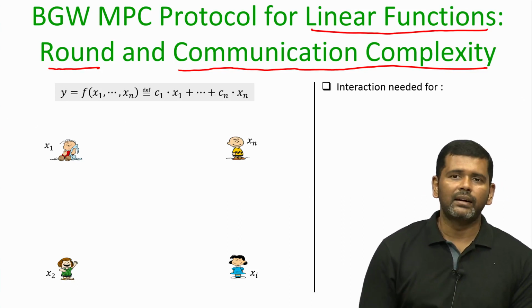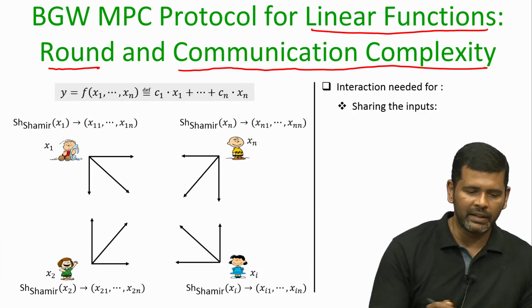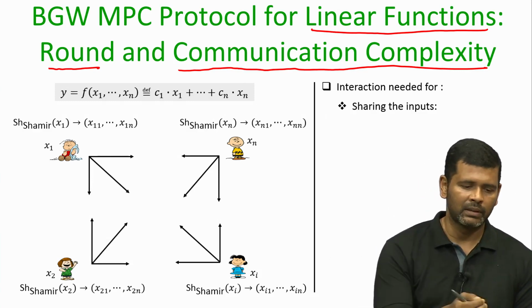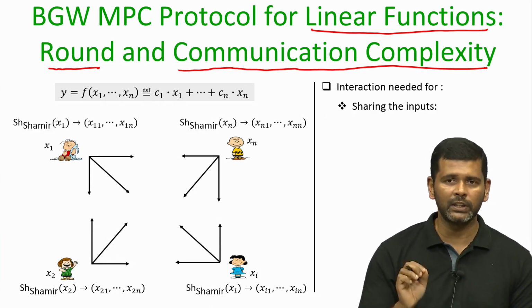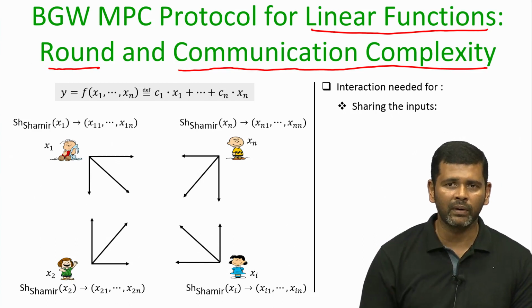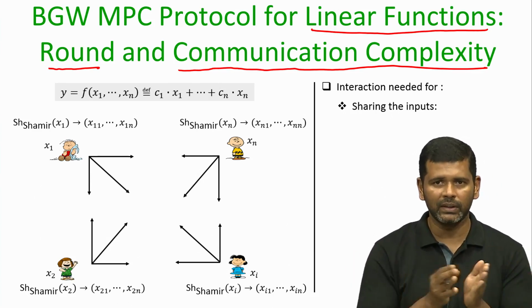Where exactly is interaction needed in the BGW MPC protocol? Interaction is needed for secret sharing the inputs of the parties. The first step of the protocol was that each party acted as a dealer and distributed shares of its respective input, and for that, interaction is needed over the secure channel.